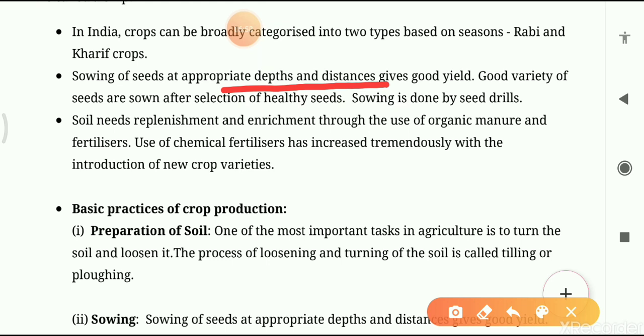Now, how will you select a good variety of seeds? It's very easy. If you keep all the seeds in water, then good seeds will sink in the water, and the bad seeds will float on the surface of the water. In this way, you can select the good variety of seeds, which can give you proper growth of the plant. If you sow bad seeds, then the growth of the plant will not be good. Maybe it will not germinate.